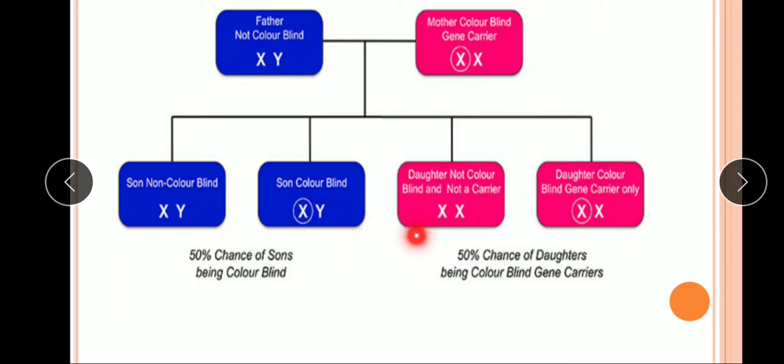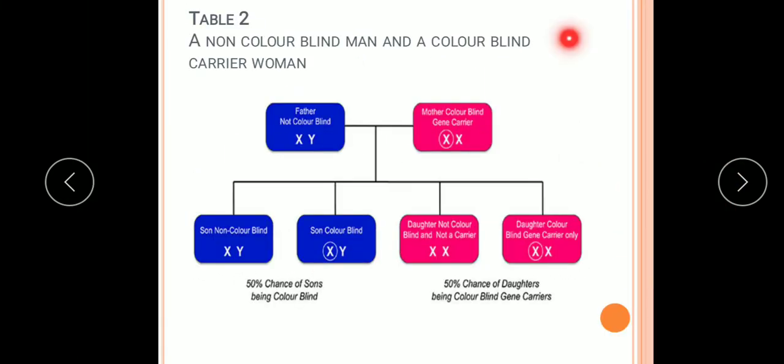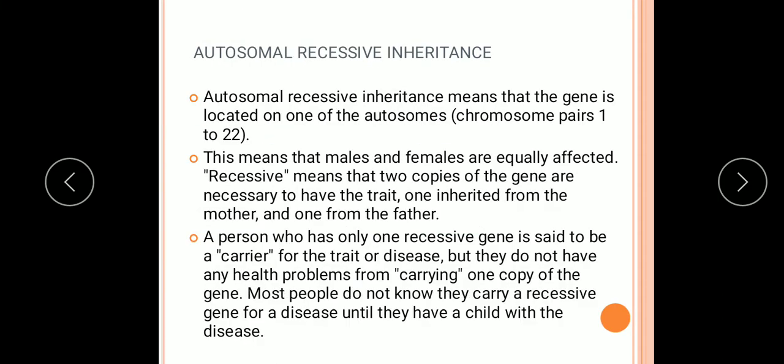In case of daughters, again you will see a 50% chance of daughters being colorblind gene carriers and 50% will be non-colorblind, meaning the normal daughters. Understood? So in this way the different conditions are given in your book. You study them and make the Punnett square and write the results of their progeny. Now after this we'll come to autosomal recessive inheritance. Till now we have discussed the sex-linked inheritance and that is the X-linked one.